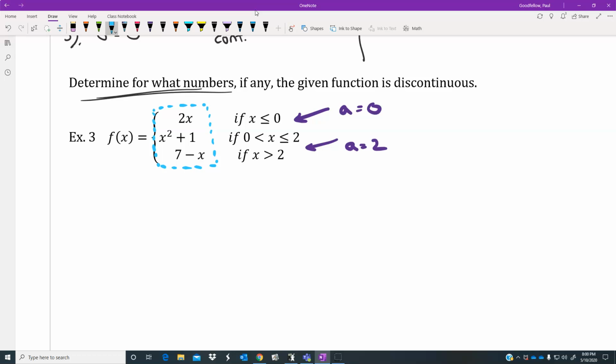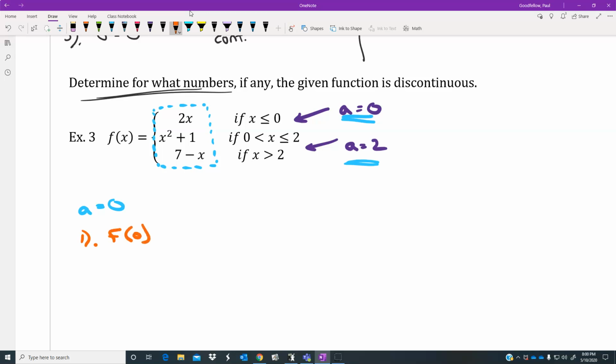A parabola, which is a continuous function as well. And even though this looks all funky and backwards, that's just a line anyways, but it has a negative slope, and that's a continuous concept as well. So I think these two are really the only two places we need to check. A equals 0, let's find out. Is it continuous at that location?